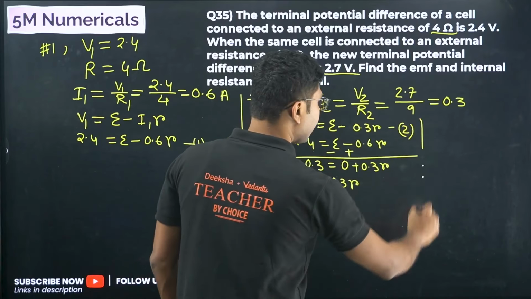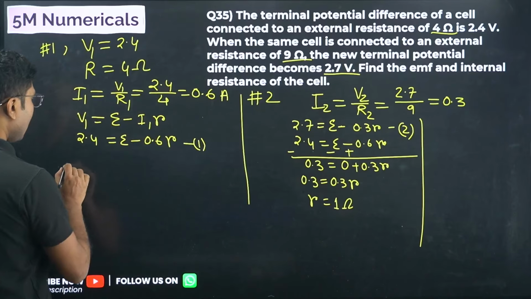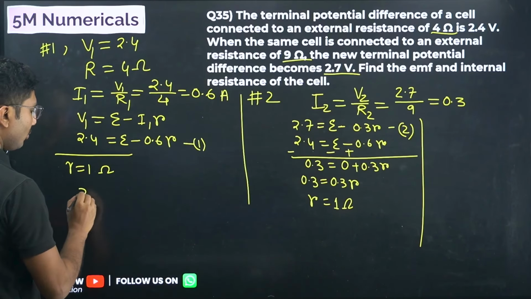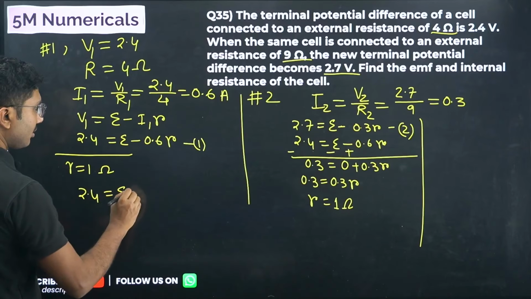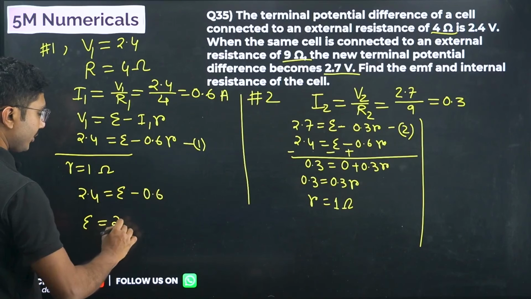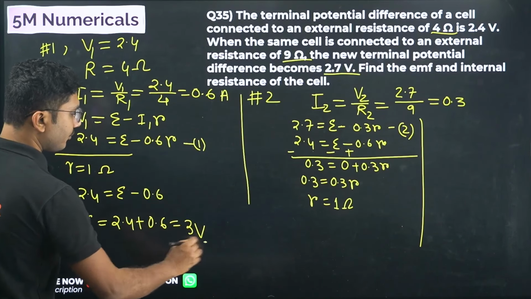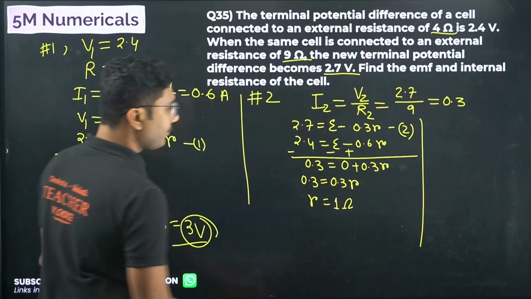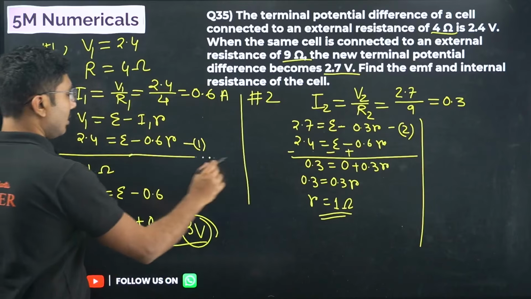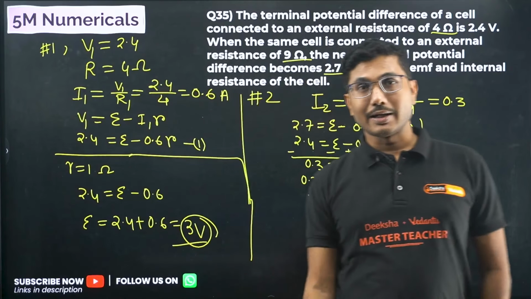So r is now calculated. Now we will use any one of the equations. I am using this equation. Putting r equals 1 ohm, we get 2.4 equals epsilon minus 0.6, or epsilon equals 2.4 plus 0.6, that is 3 volt. So 3 volt is the EMF and 1 ohm is the internal resistance. Clear? Not a difficult problem if you know how to solve it. Better than circuit diagram related questions.